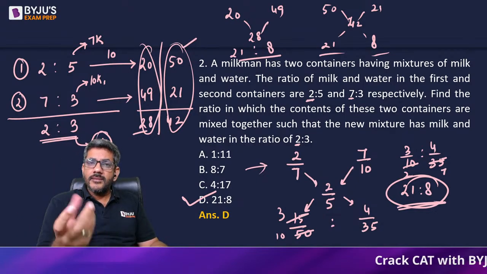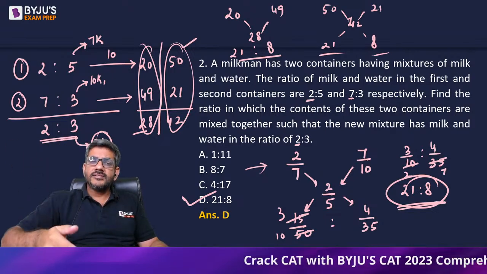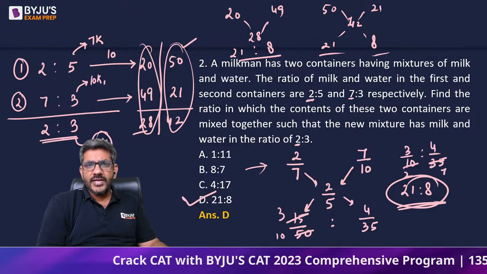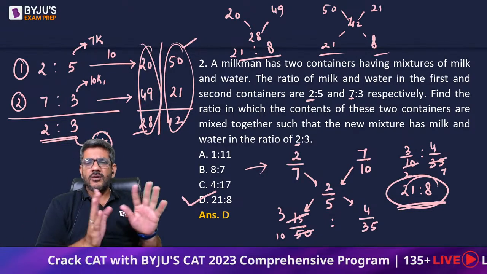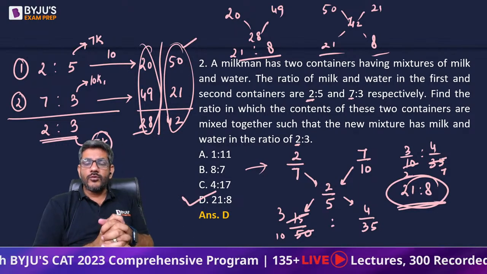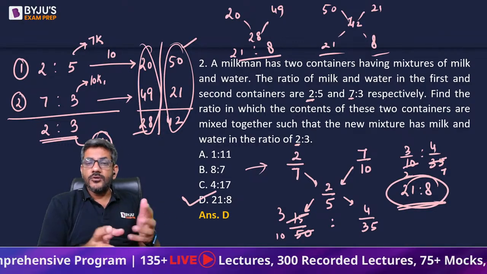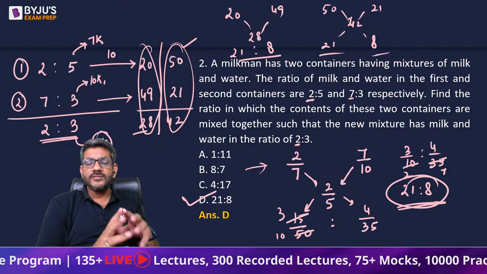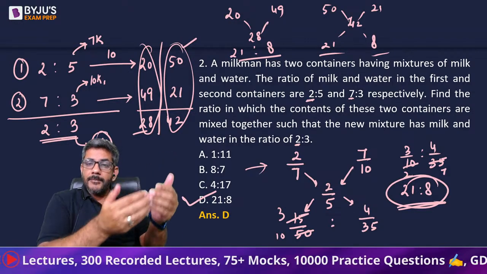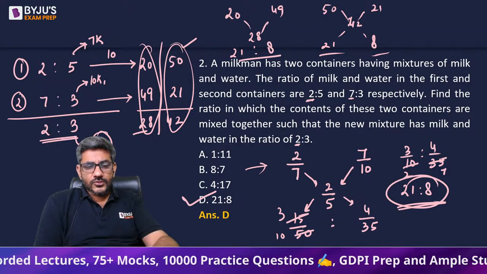Now when all of them have the same base of 70, तो आपको बेस पे ध्यान देने की जरूरत ही नहीं है. I can straight away use alligation on 20 and 49 to make 28, which gives me 21:8. या फिर आप दूसरे पे भी लगाओ, तो in any of the cases I get 21:8. That's a slightly easier way of doing the question if you are not comfortable with the fractions the way I used it on 2 by 7, 7 by 10, 2 by 5. इसमें अगर आपको प्रॉब्लम आती है तो आप उसको अवॉइड कर पाओगे by making the base equal for all of them. Okay, so that was question number 2.